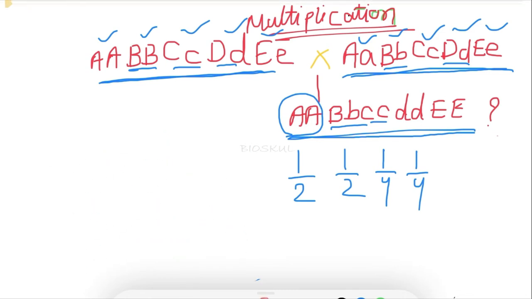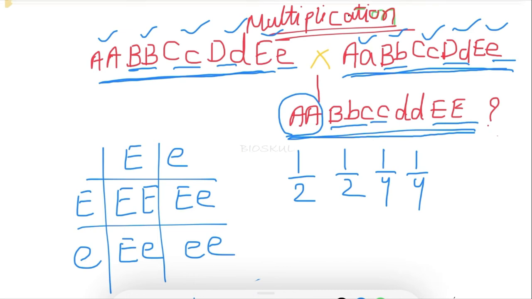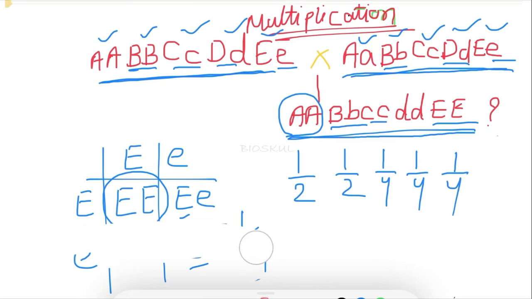And the last gene of this sequence is E. Okay, so what is the sequence in the parent? It is capital E, small e. And the other parent has the same, right? Capital E and small e. Cross them. So in the offspring, we will get capital E, capital E, capital E, small e, capital E, small e, and small e, small e. Here it is asking about capital E, capital E. So what is its probability? It is also the same, that is 1 upon 4. Okay, so write down, it is also 1 upon 4.